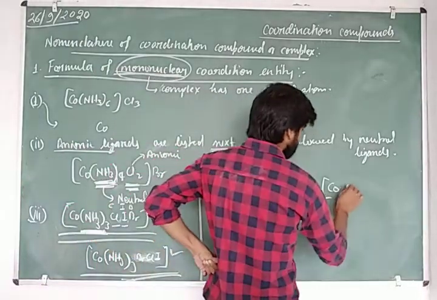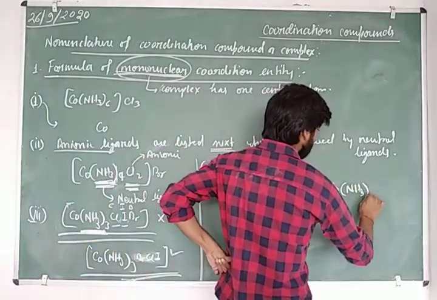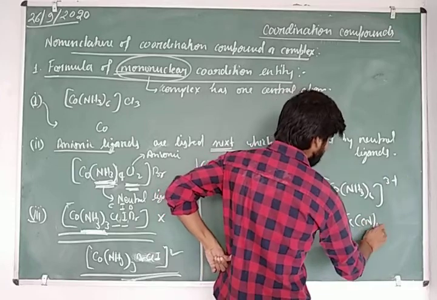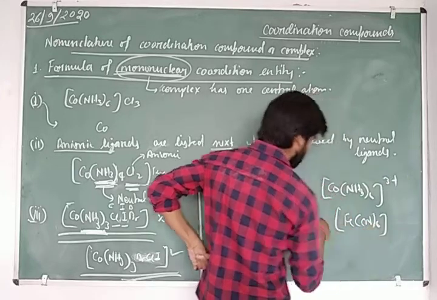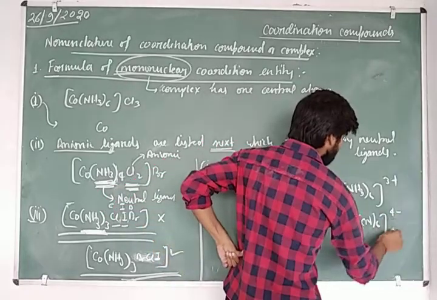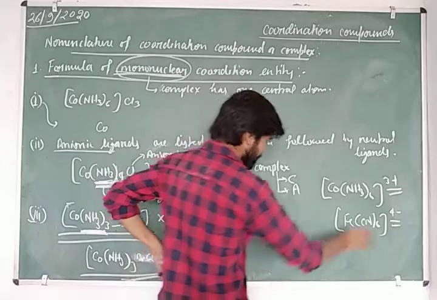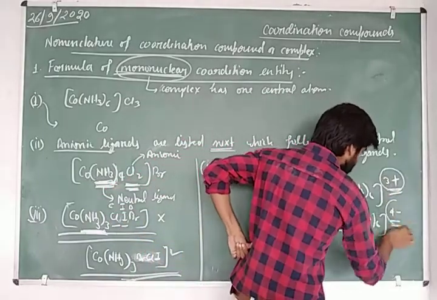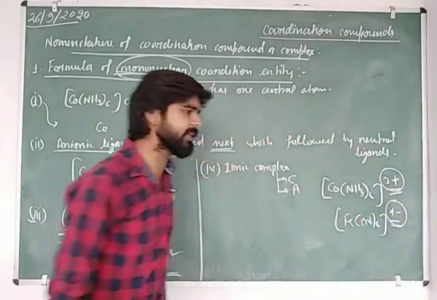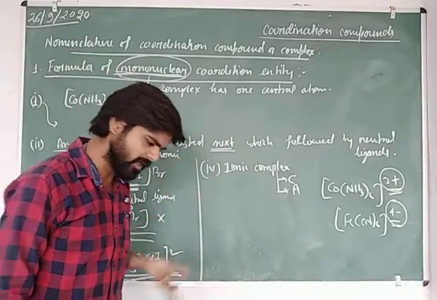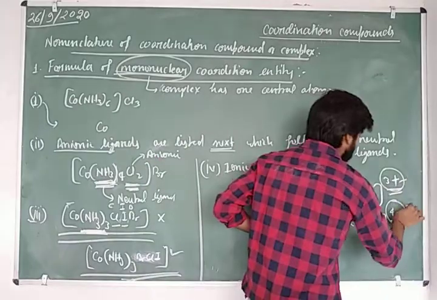Like what? Co(NH3)6 3+, and Fe(CN)6. The counter ion here is K4. That means here 4 minus. So you can see here the cationic as well as anionic. These charges represent the removal of the anionic or cationic counter ion.